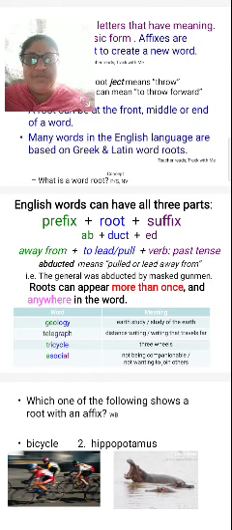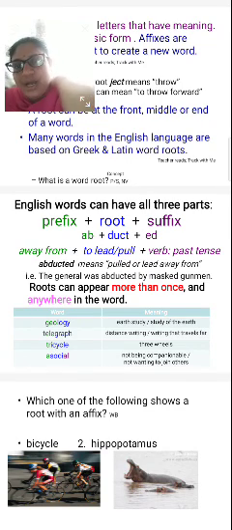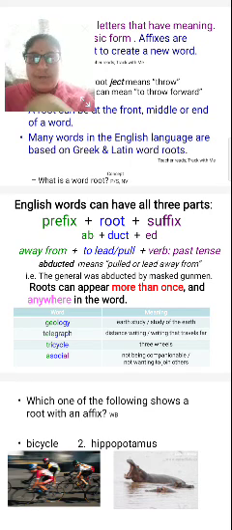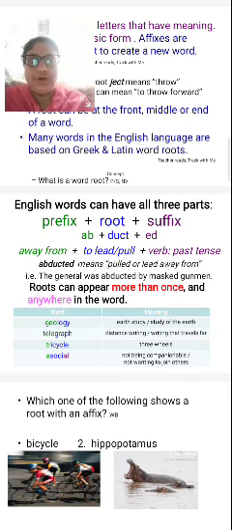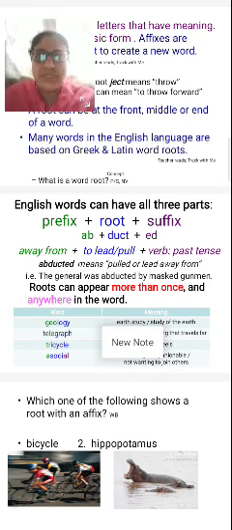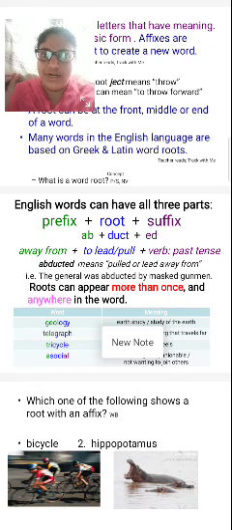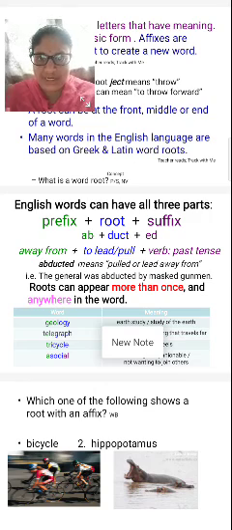Here, word by word, the prefix is AB. What are prefixes? Prefixes are at the beginning of the word. And what is the root? The root can be in the middle of the word, or in the beginning, or in the end, whatever it may be, but the root is compulsory in the word. And suffixes are at the end of the word. Prefixes are at the beginning of the word.